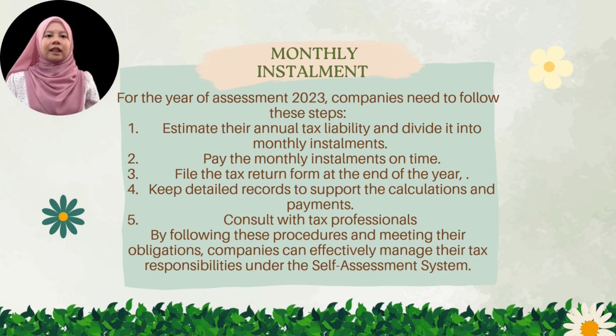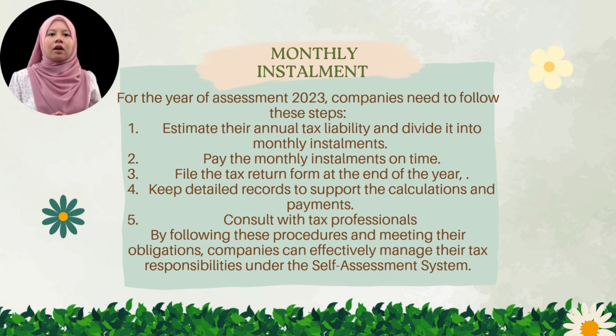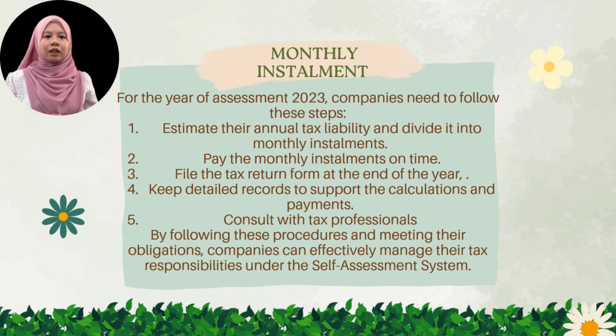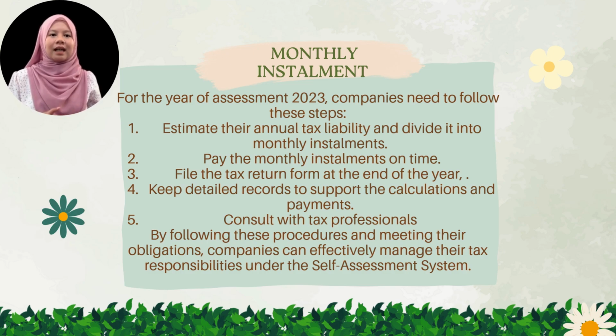For the year of assessment 2023, companies need to follow these steps. First, estimate their annual tax liability and divide it into monthly installments. Second, pay the monthly installment on time. Third, file the tax return at the end of the year, ensuring payment and calculation are reconciled. Number 4, keep detailed records to support the calculation and payments. Number 5, consult with a tax professional to ensure compliance and optimize tax management. By following this procedure, companies meet their obligations and effectively manage their responsibilities under the self-assessment system.